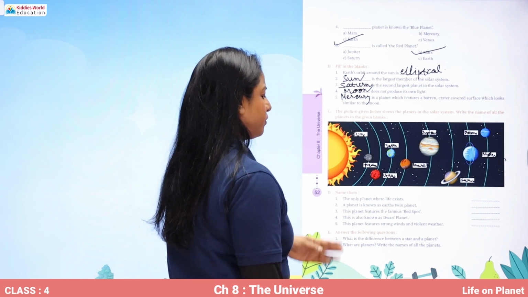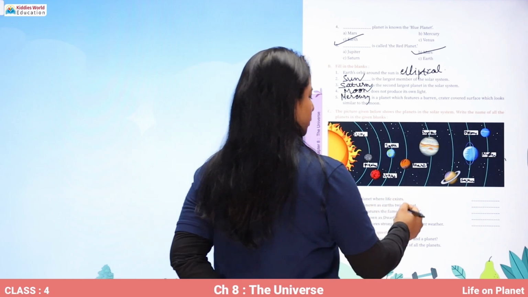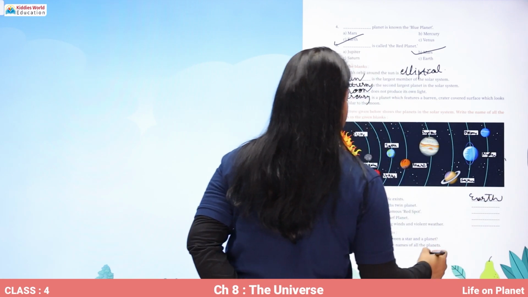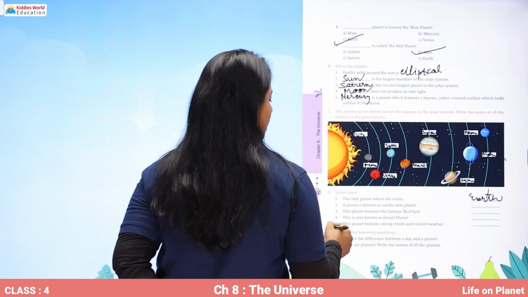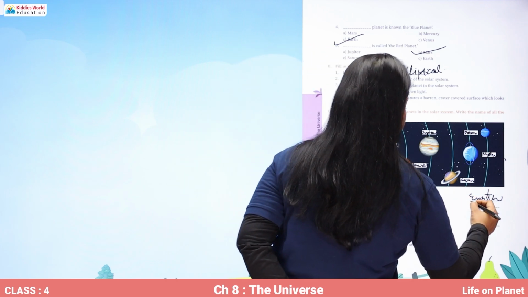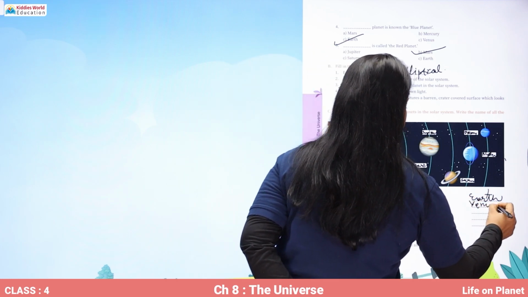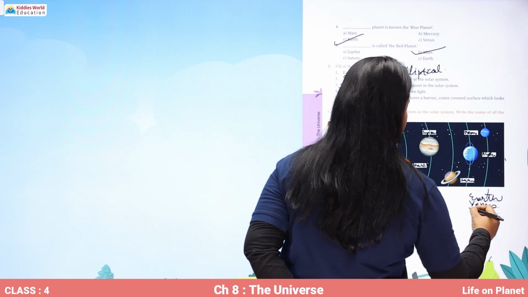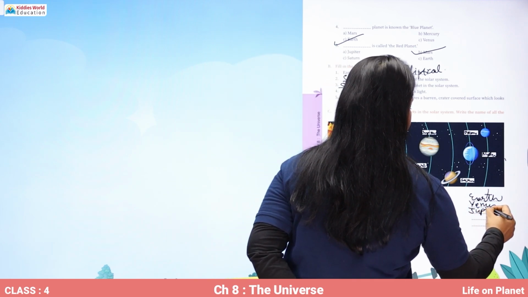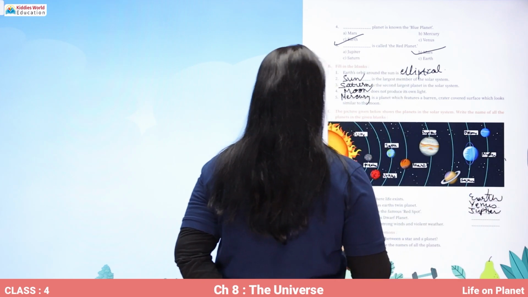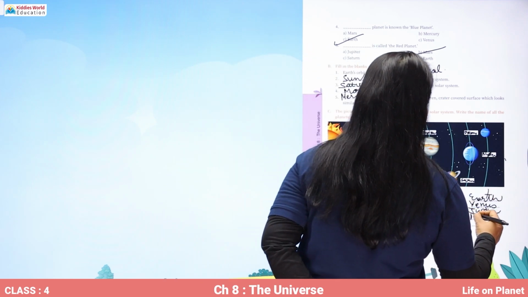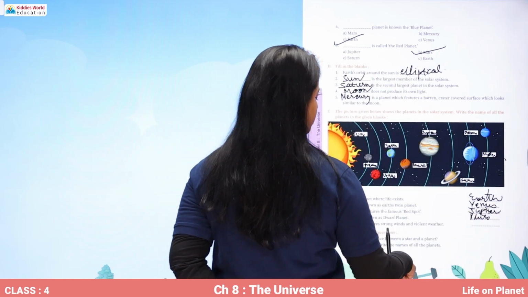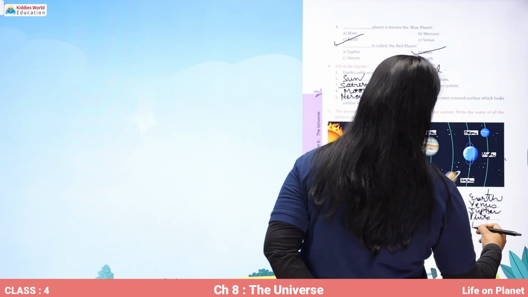Now let's give one words to the following. The only planet where life exists, Earth. A planet which is known as Earth's twin planet, Venus. This planet features famous red spot, Jupiter. This is known as dwarf planet, Pluto. This planet features strong winds and violent weather, Neptune.